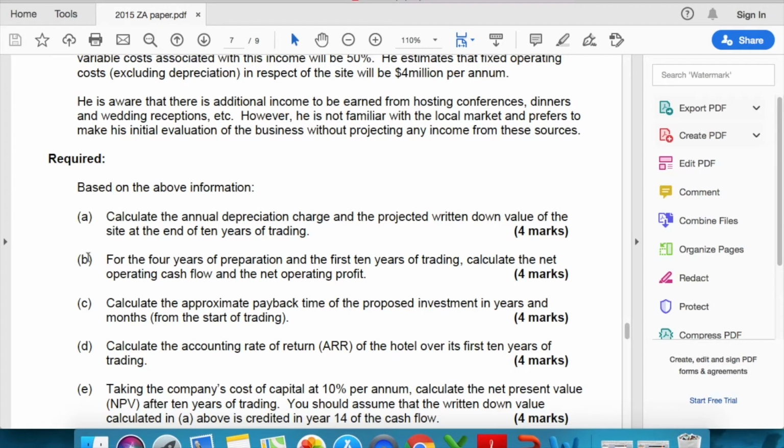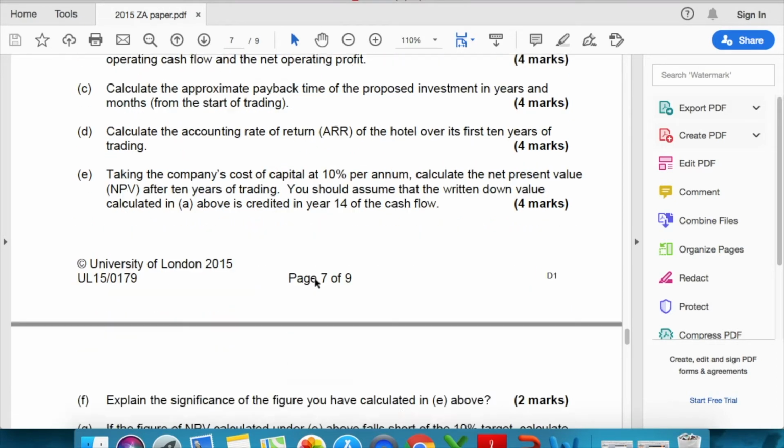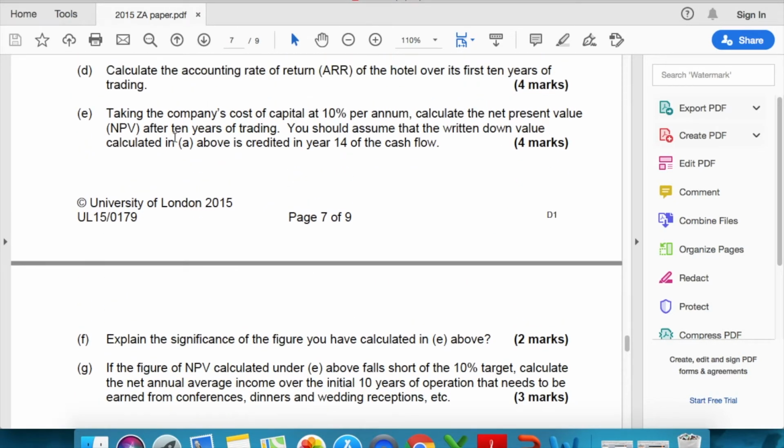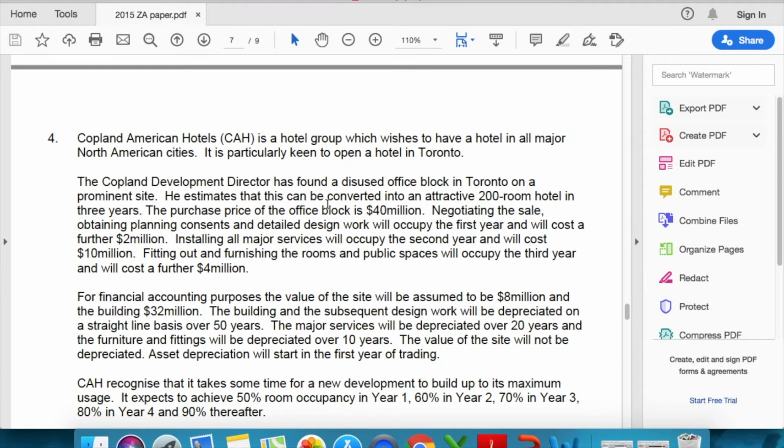Now the requirement says, calculate the annual depreciation charge and the projected written down value of the site at the end of 10 years of trading. If we go further, we can see approximate payback time is needed in one of the parts. ARR, which is accounting rate of return, is needed. And then the question comes to cost of capital and NPV. Oh, it's a capital appraisal question. It demands payback, accounting rate of return and NPV, which we've already done. So now let's start with the question.